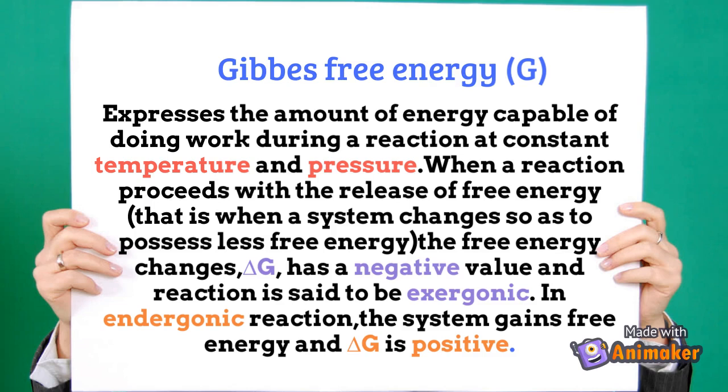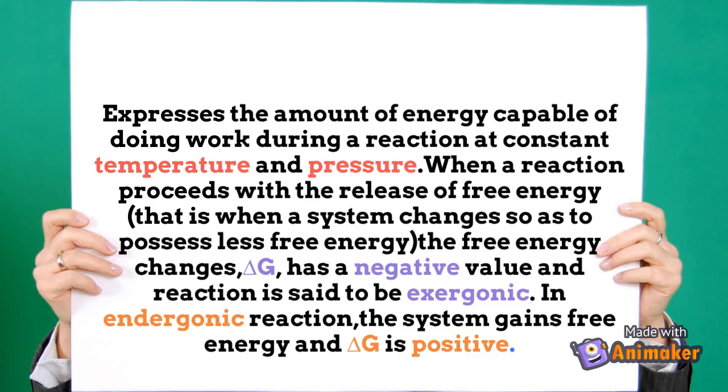When a reaction proceeds with the release of free energy, that is, when a system changes so as to possess less free energy, the free energy change, delta G, has a negative value and the reaction is said to be exergonic. In an endergonic reaction, the system gains free energy and delta G is positive.